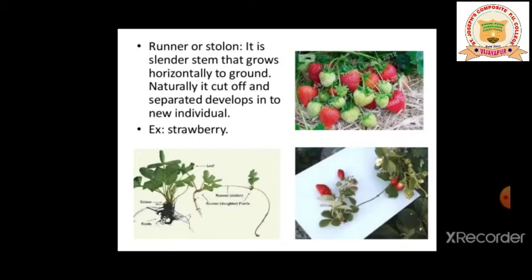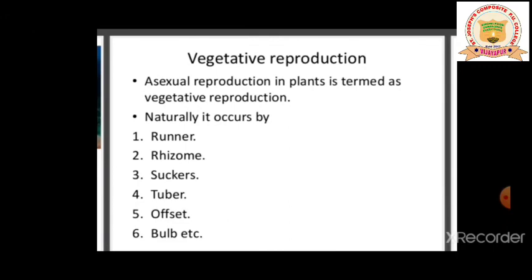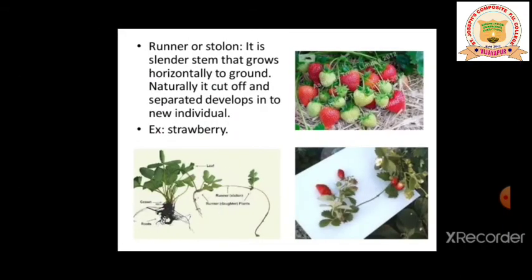It is a slender stem that grows horizontally along the ground. Naturally it is cut off and separated to develop into a new individual. So for the runner you are supposed to give the example strawberry. Strawberry is the best example for the runner, a vegetative propagule through which vegetative reproduction is carried out.